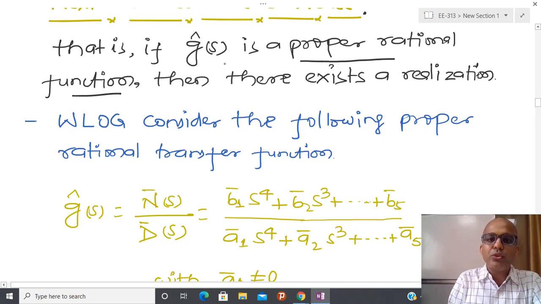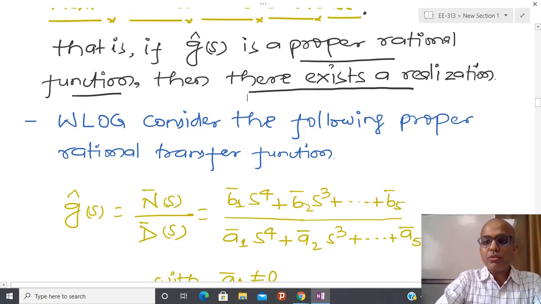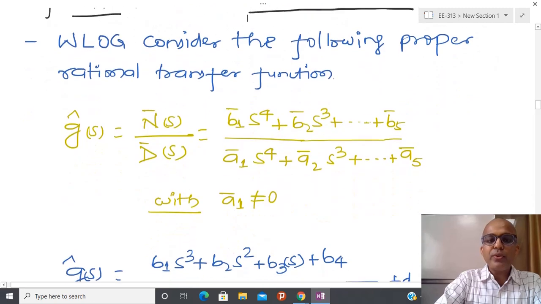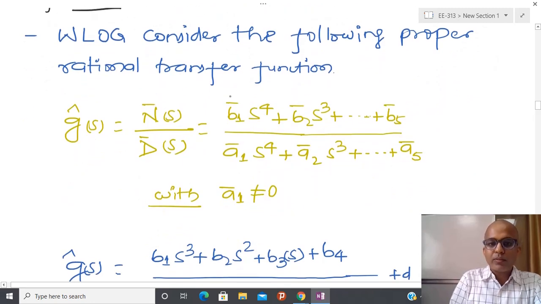Now I am going to assume that GS is a proper rational function, and after that I am going to talk about the realization. So, without loss of generality, I am going to assume some kind of polynomial, and later I will tell that the power order of this polynomial may be anything, say n, but for the time being I am assuming that it is 4.